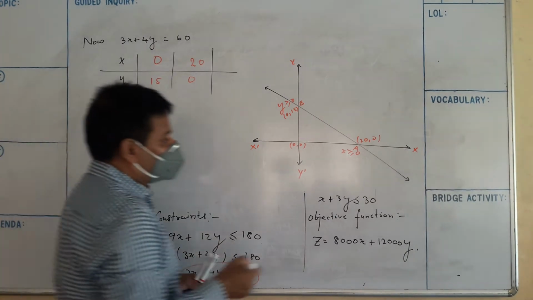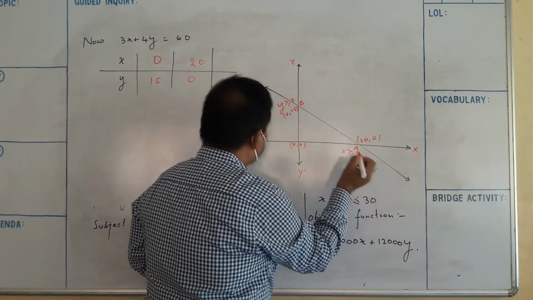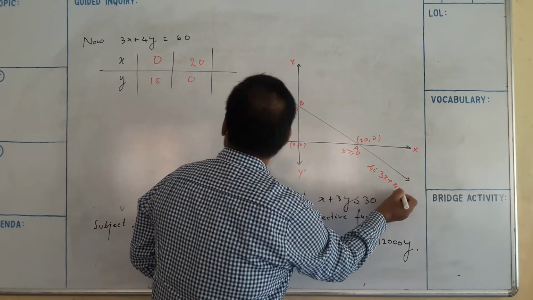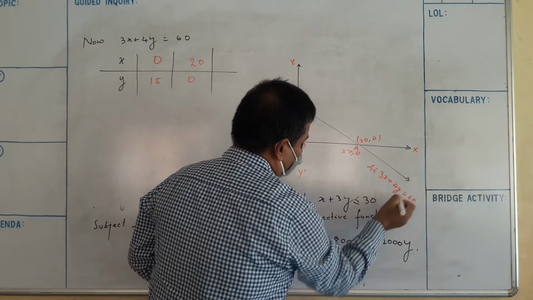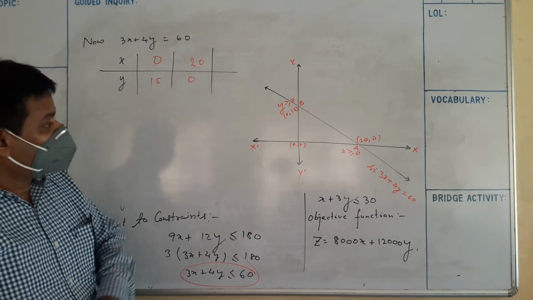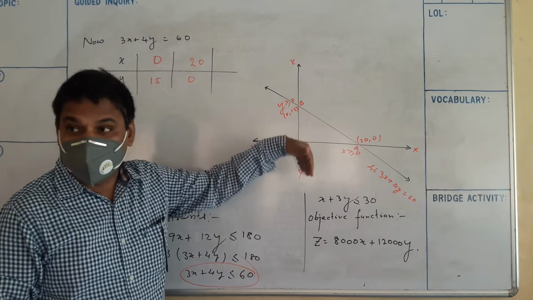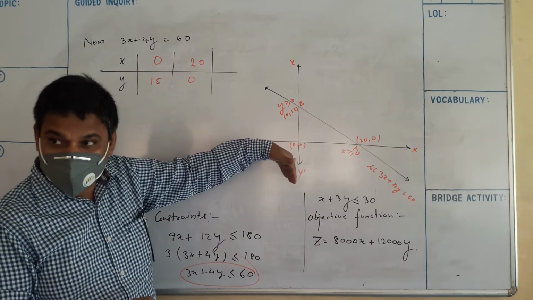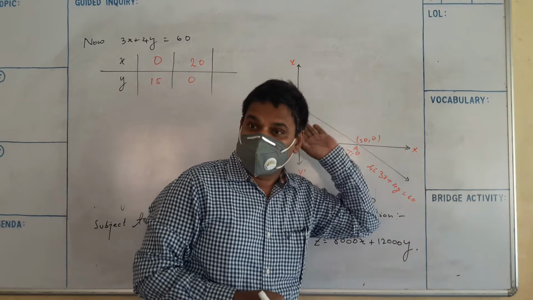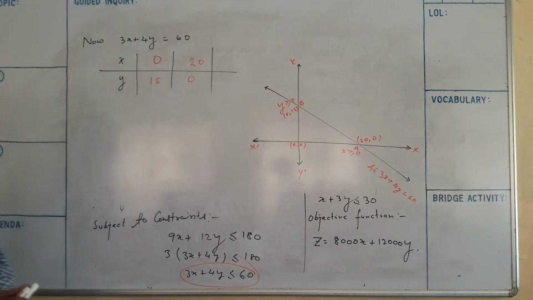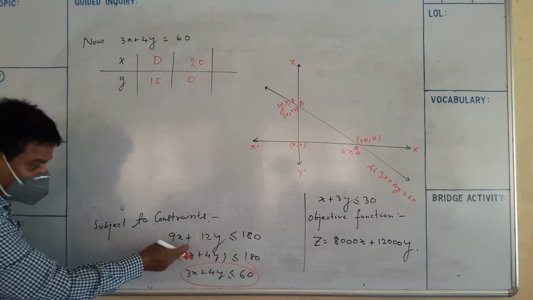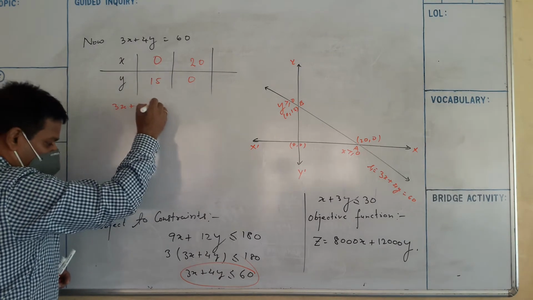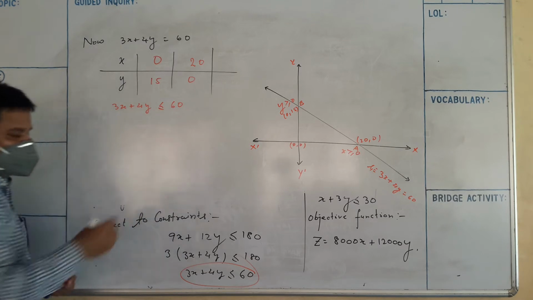Suppose this is the line L1. The line L1 is 3x plus 4y is equal to 60. The line L1 divides the xy plane into two parts. This part contains the origin and that part does not contain the origin. Now draw the inequality: 3x plus 4y is less than or equal to 60.